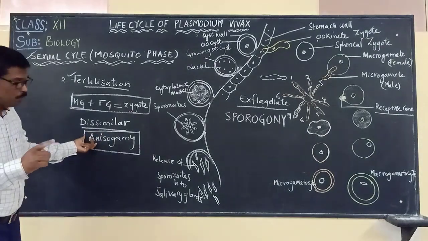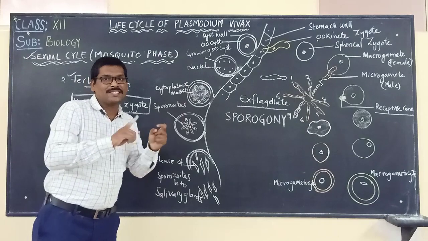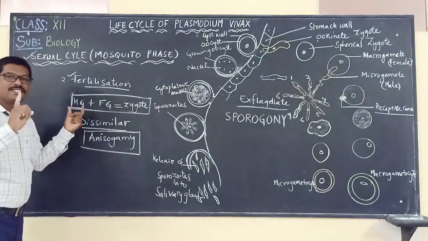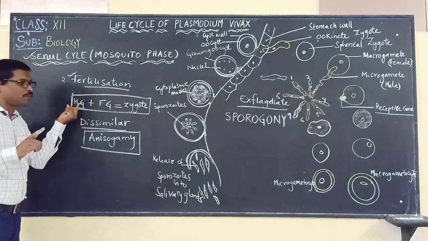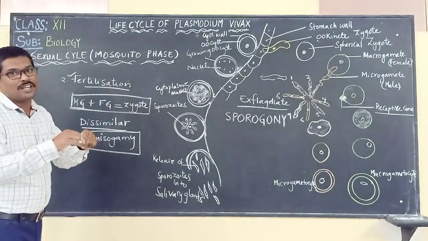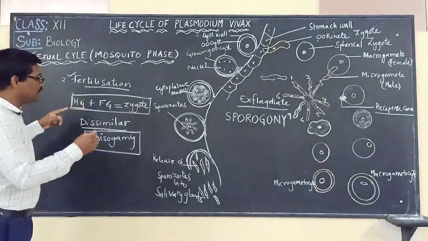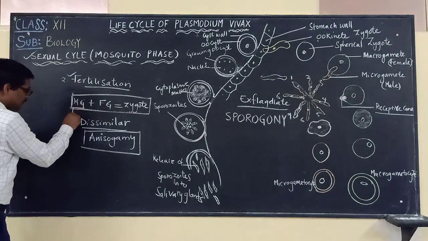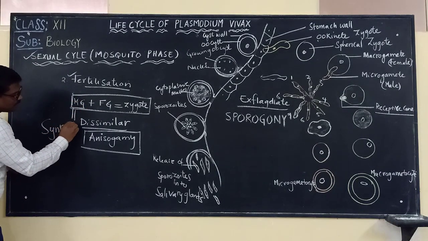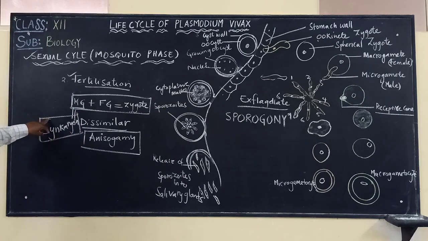Here we are seeing the fusion of the pronucleus and cytoplasm of two cells, meaning the male gamete and the female gamete pronucleus fusing along with its cytoplasm. So this can also be called synkaryon.